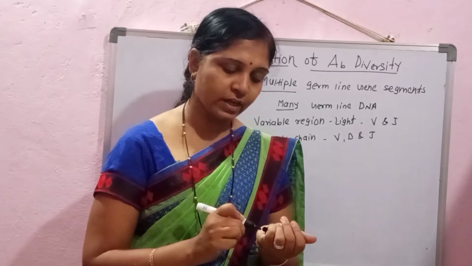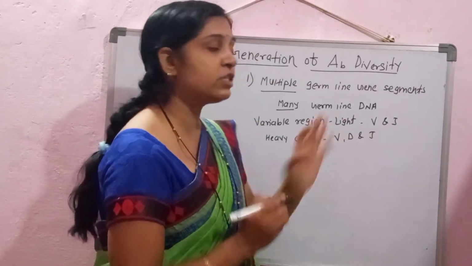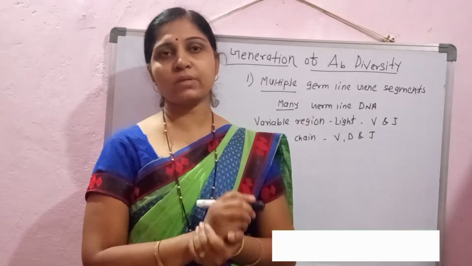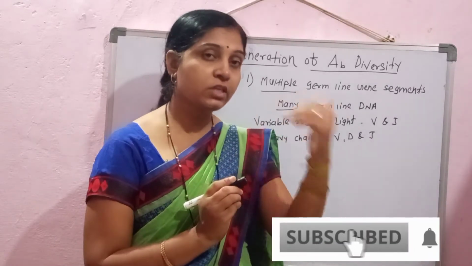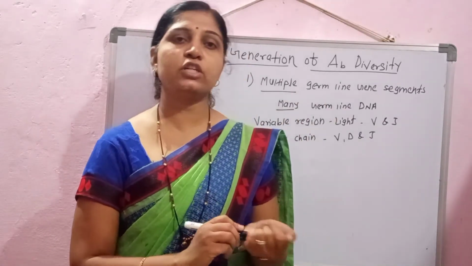Whenever we consider the genome sequences for these different gene segments, multiple gene segments are present for a single region. That is, many forms of the gene segments are present on the germline DNA.